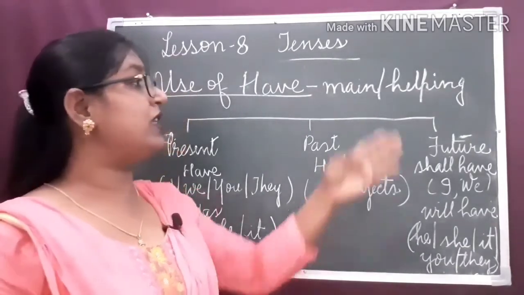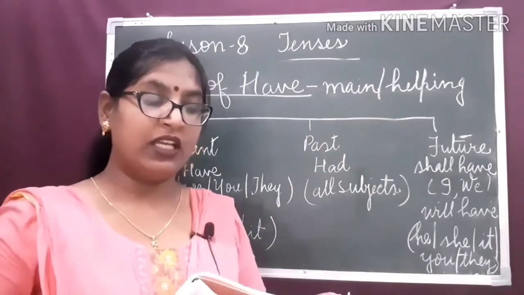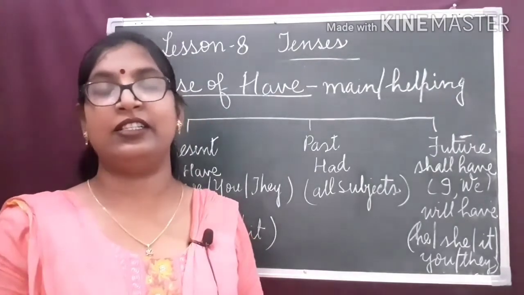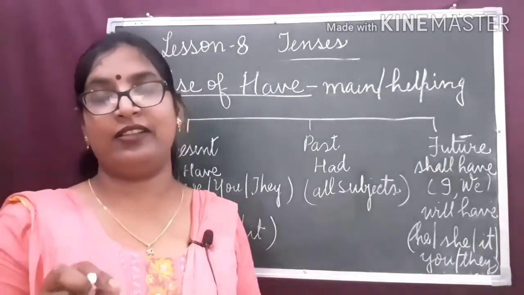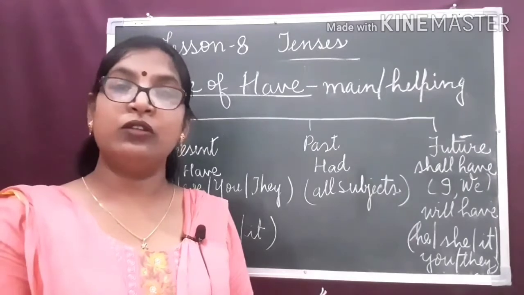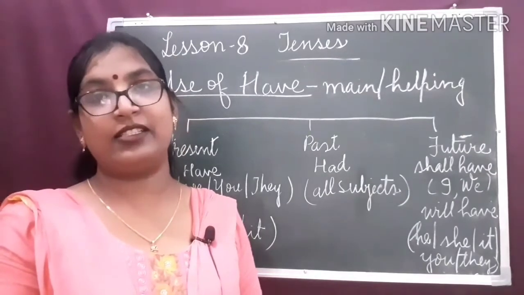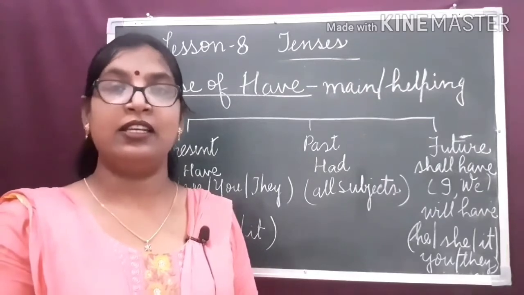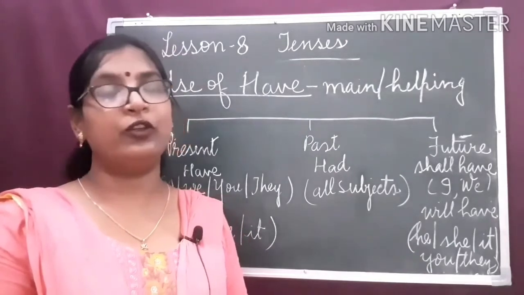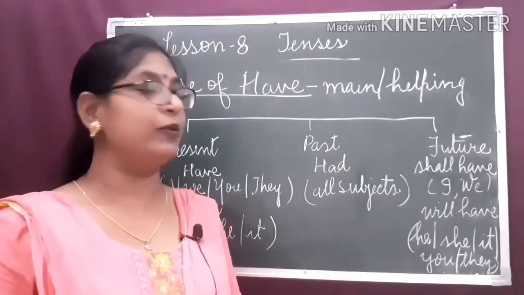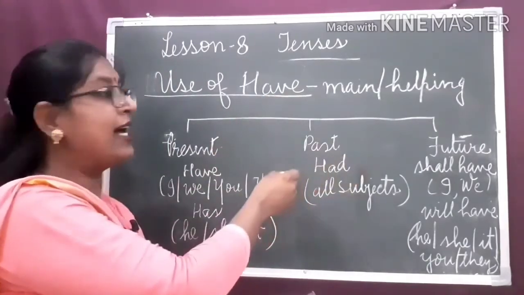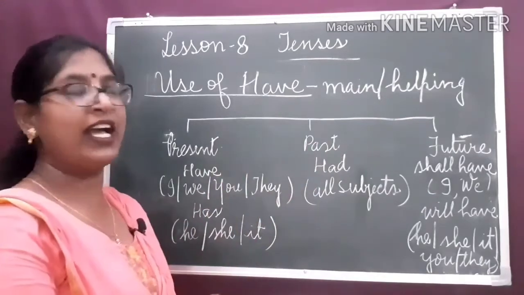As well as, it is used as a helping verb. I have completed my syllabus. Complete is the main verb in this sentence. Have is a helping verb. So, to show the perfect tenses, we use have plus the third form of the verb. Likewise, the verb have is used as a helping verb. Now, let us see how to use have in different tenses and the different forms of the verb have.